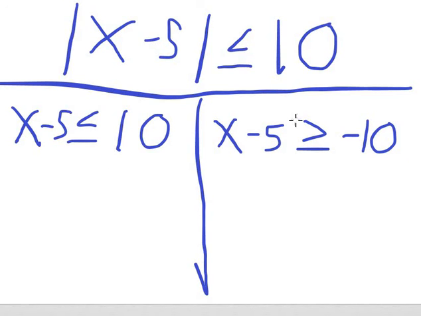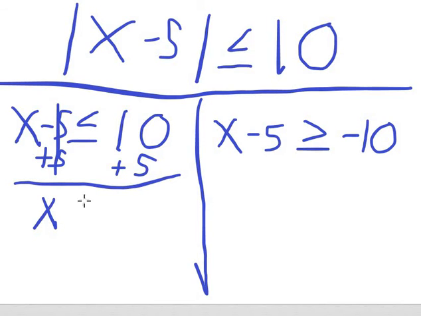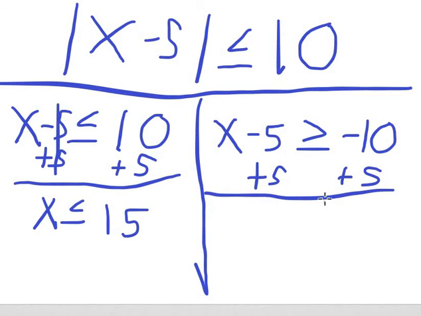All right, now we just need to solve each one of these individually, and again, we'll solve them the exact same way, but we will end up with different numbers. So this is minus 5, so we need to add 5 to both sides. These will cancel, leaving us x is less than or equal to 10 plus 5 is 15. So same thing on this side, got to add 5 to both sides. These will cancel, just leaving us x. This time it's greater than.